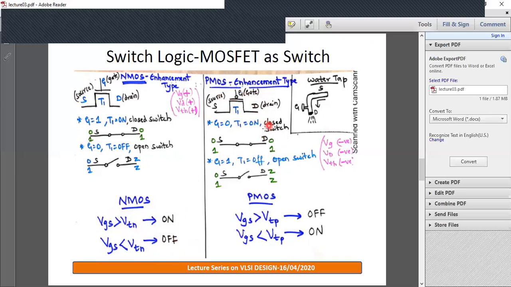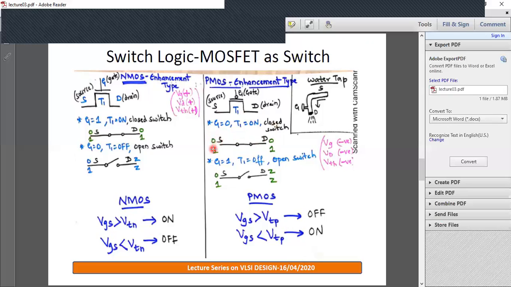Similarly, for PMOS, we apply negative voltage at gate and drain, hence the threshold is negative. This P device will turn on when you give gate equals 0. Gate 0, T1 on, closed switch, hence a closed path between source and drain.